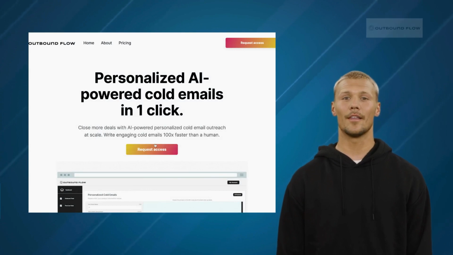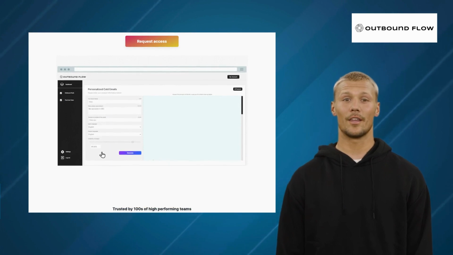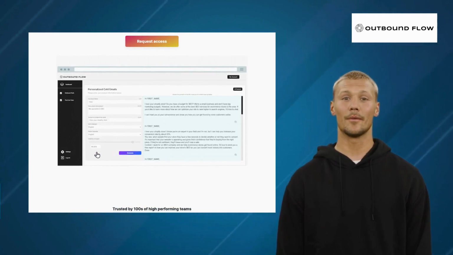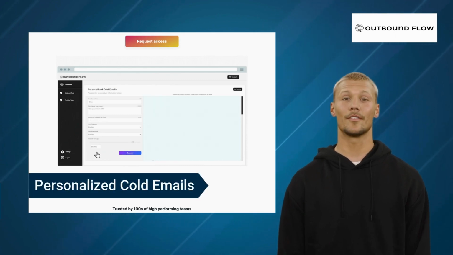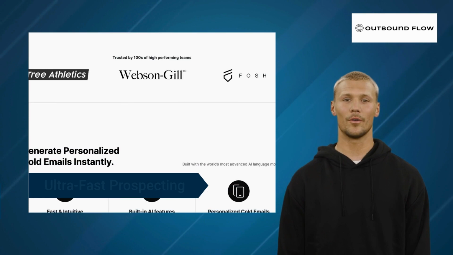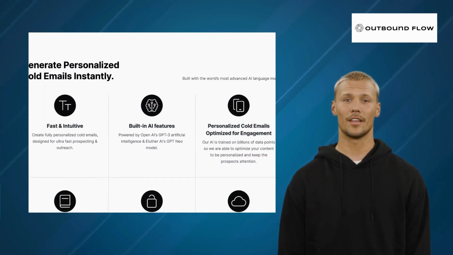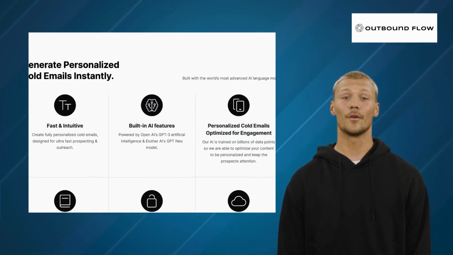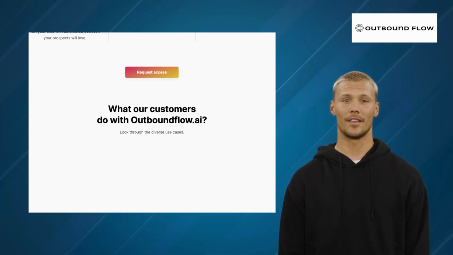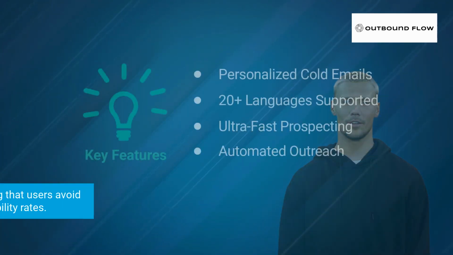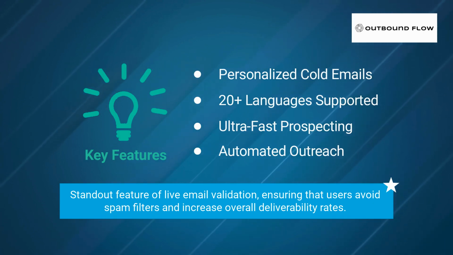Fourth alternative is Outbound Flow. Outbound Flow is a smart AI platform that enables businesses to enhance their sales pipeline by generating personalized email outreach campaigns rapidly. It offers features like personalized cold emails, 20 languages supported, ultra-fast prospecting, and automated outreach. With this tool, the sales team can engage in AI-powered personalized cold email outreach that is both effective and efficient, helping them close more deals in less time. Outbound Flow offers a standout feature of live email validation, ensuring that users avoid spam filters and increase overall deliverability rates.